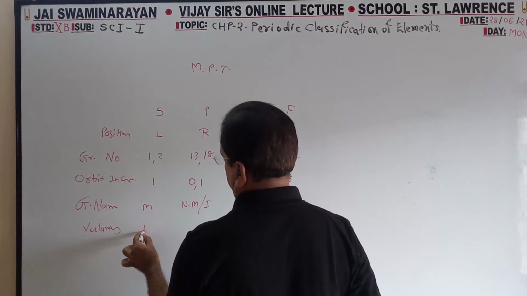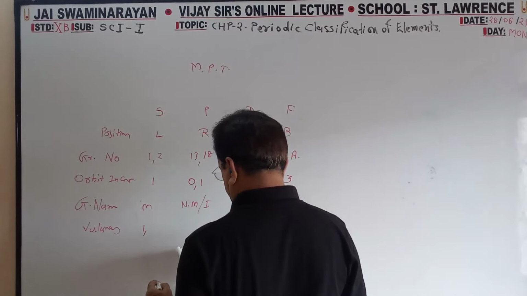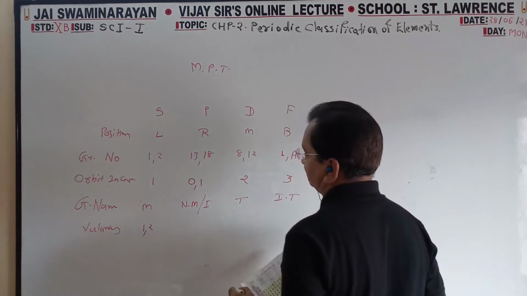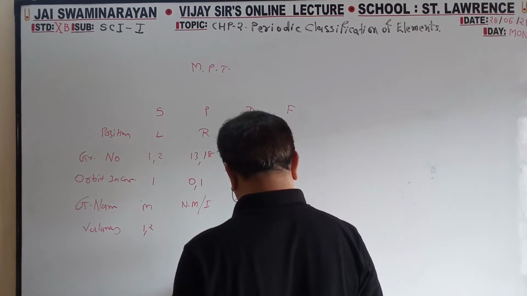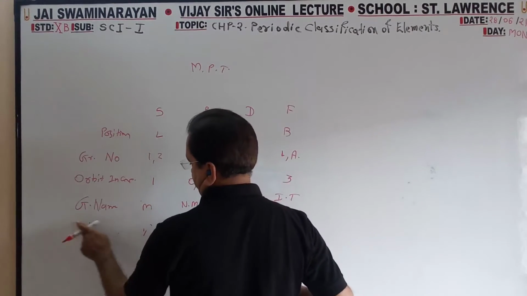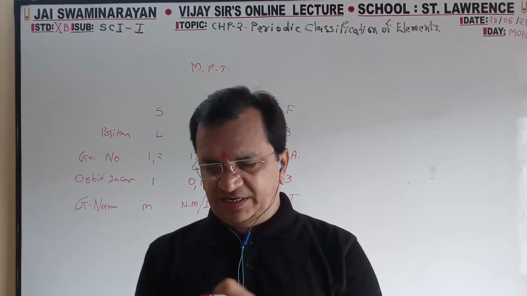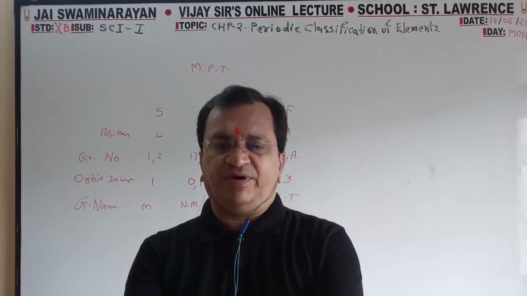Valency. This is a very important topic. 16 points covered.